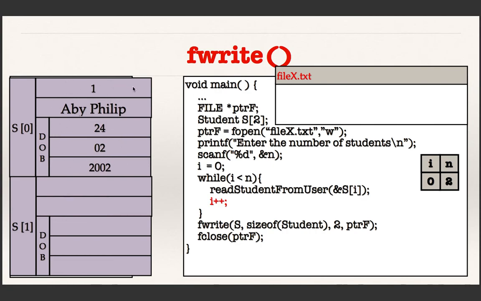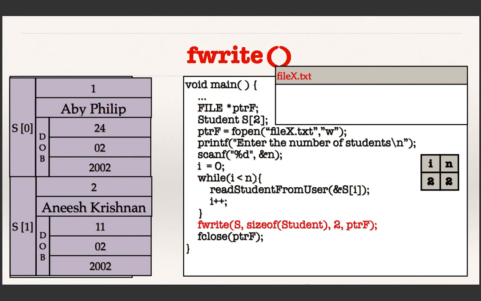stored in this element of the array, and after that I am incrementing I, coming to 1, which is less than 2, so I am going in again. So I am reading the information about the next student, and this time I am passing the address of S1, I is 1. Okay, so I will get the data stored in this element of the array, and now I plus plus will make I 2, and 2 is not less than 2, so it comes out.